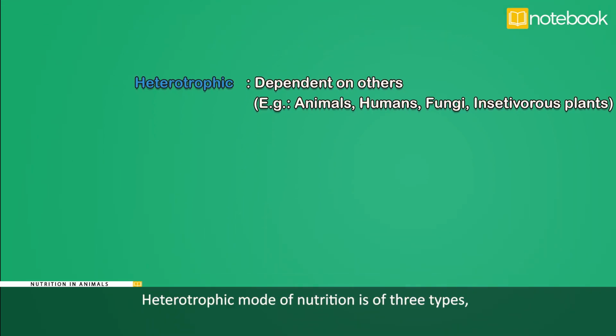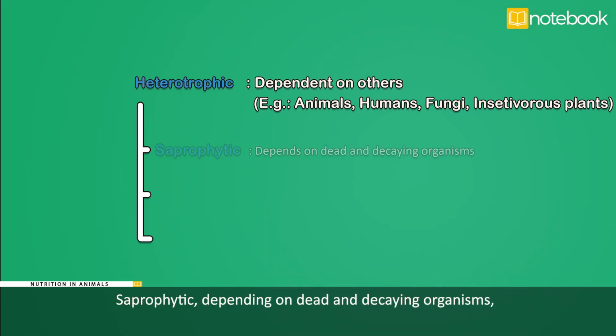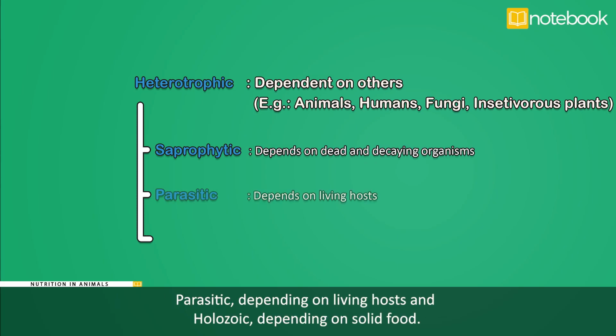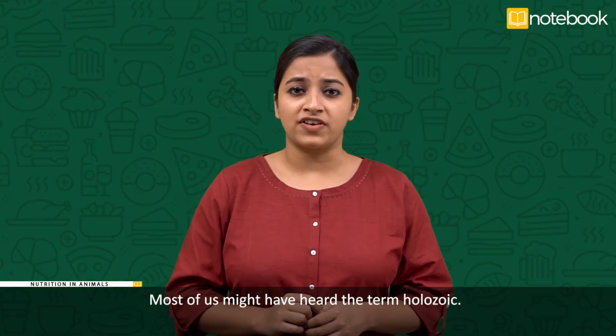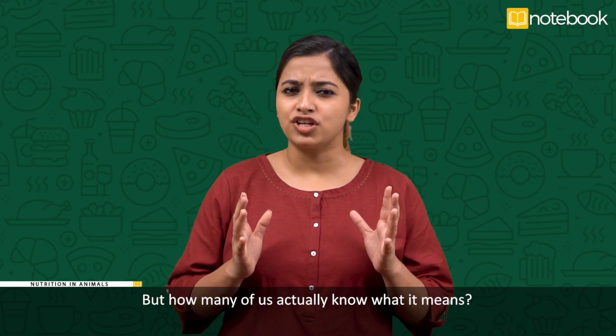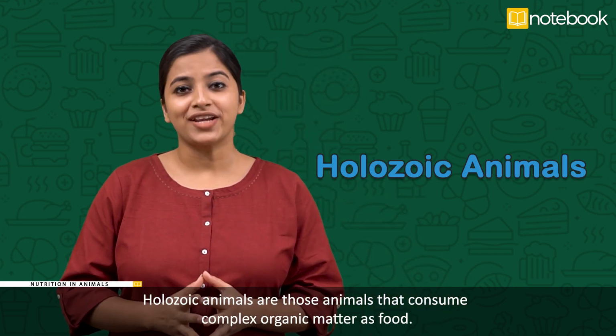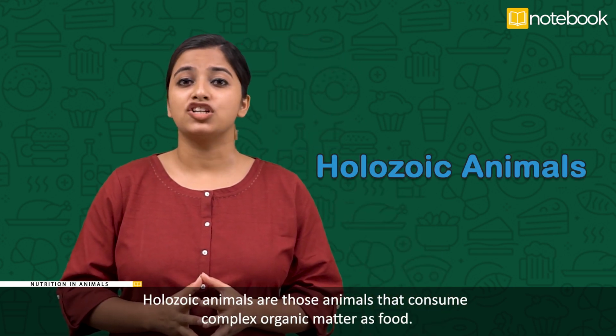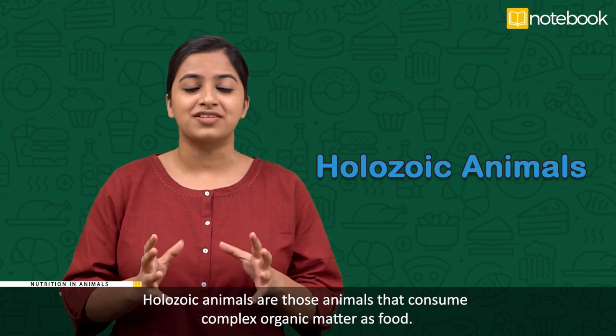Heterotrophic mode of nutrition is of three types: saprophytic, depending on dead and decaying organisms; parasitic, depending on living hosts; and holozoic, depending on solid food. Most of us might have heard the term holozoic, but how many of us actually know what it means? Holozoic animals are those animals that consume complex organic matter as food. Yes, we humans are holozoic too.